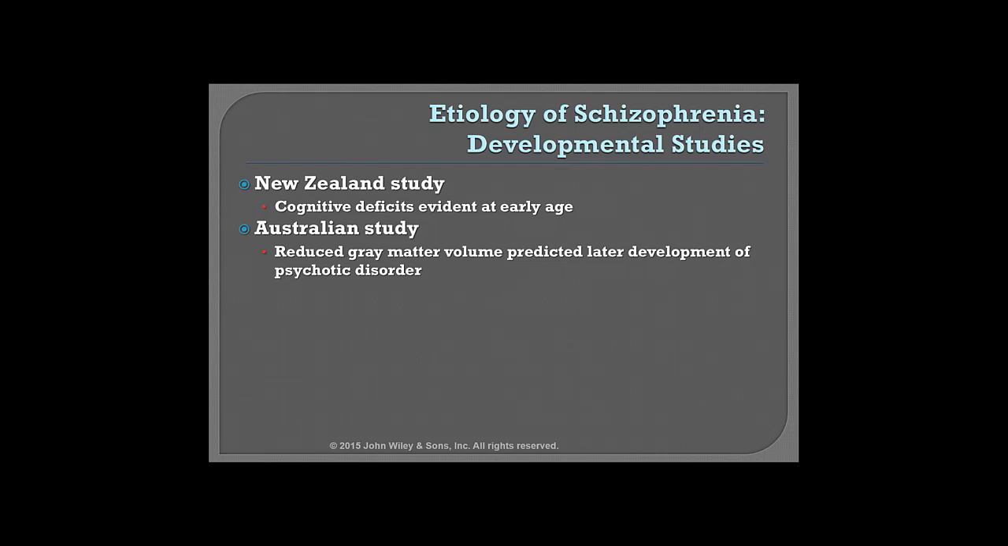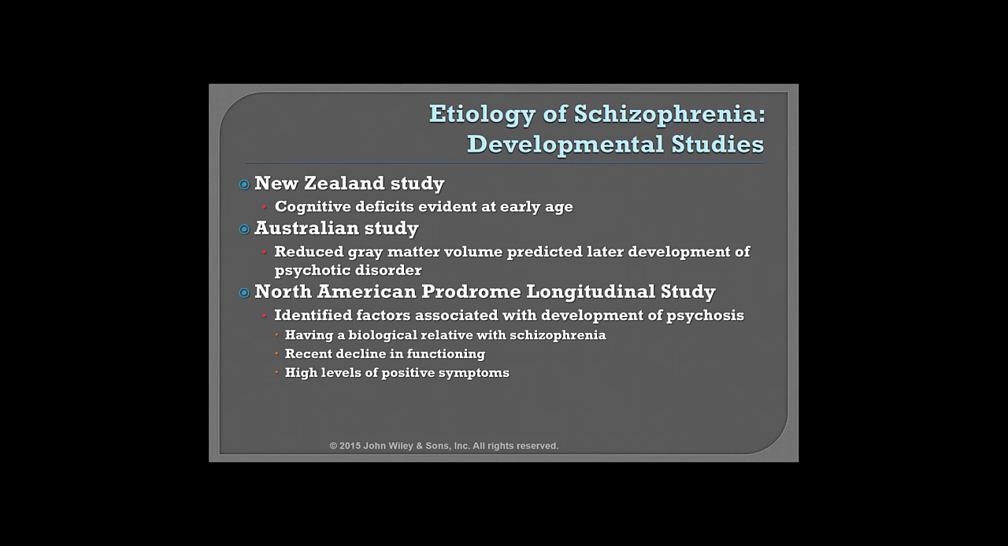A North American prodrome longitudinal study identified factors associated with development of psychosis, and the three main factors that I want you to take away from this are having a biological relative with schizophrenia, a decline in functioning, particularly cognitive functioning, and having a high level of the positive symptoms. All are associated with the later development of schizophrenia.